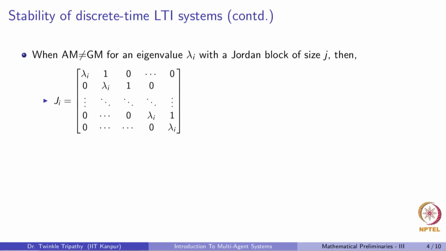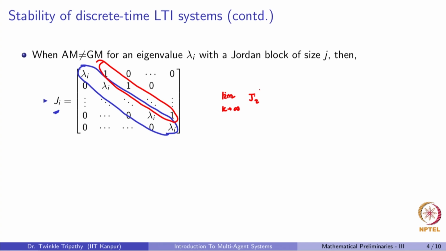Okay. So then we know that in those cases, the Jordan block takes this very interesting form, where along the diagonal we have the eigenvalue, and the super diagonal now has entries equal to 1. So what happens in this case? When can we say such a Jordan block J_i is going to be semi-convergent or convergent? Meaning, if now we take J_i raised to the power k, what is going to be its value?